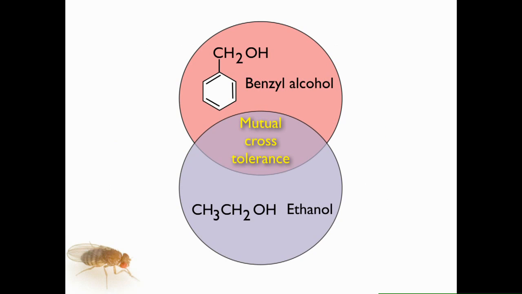And so we used a trick that we discovered quite a number of years ago, based on an observation that benzyl alcohol and ethanol induce mutual cross-tolerance, suggesting that they are doing so by the same underlying mechanism. We genetically showed that this was the case, that they are dependent on the same genes. Now, these two drugs have very different side effects, and so at the time we thought this would be a good way to focus in just on the genes that are responsible for tolerance.